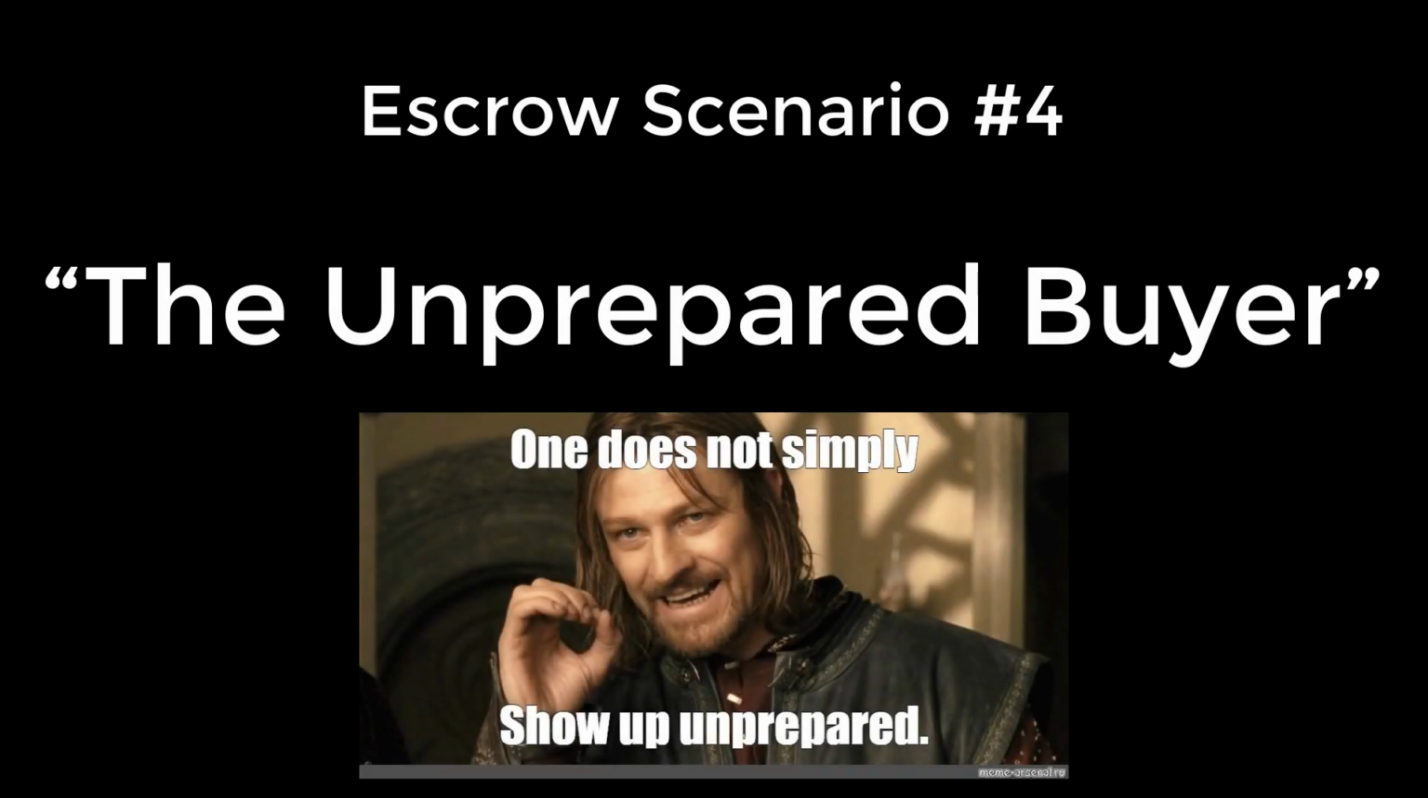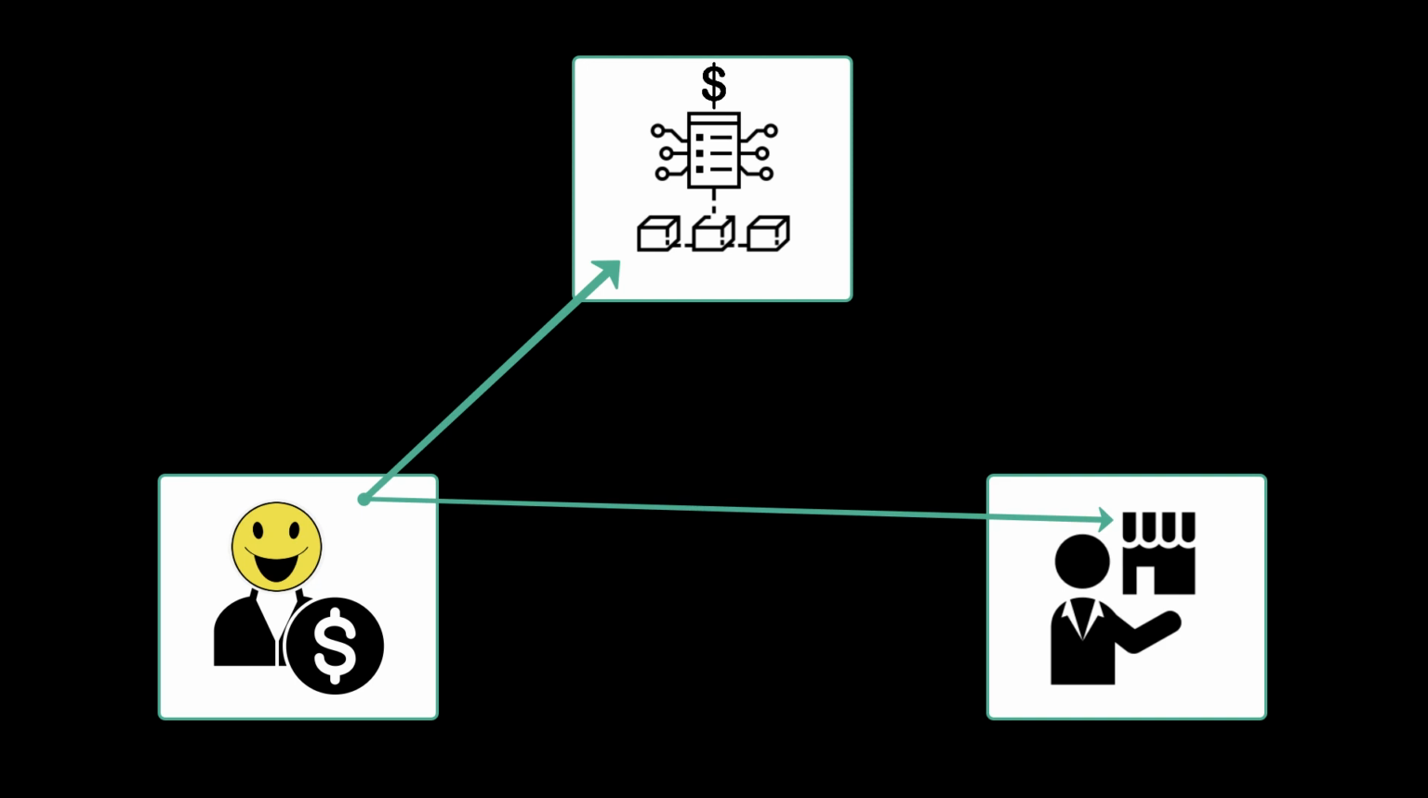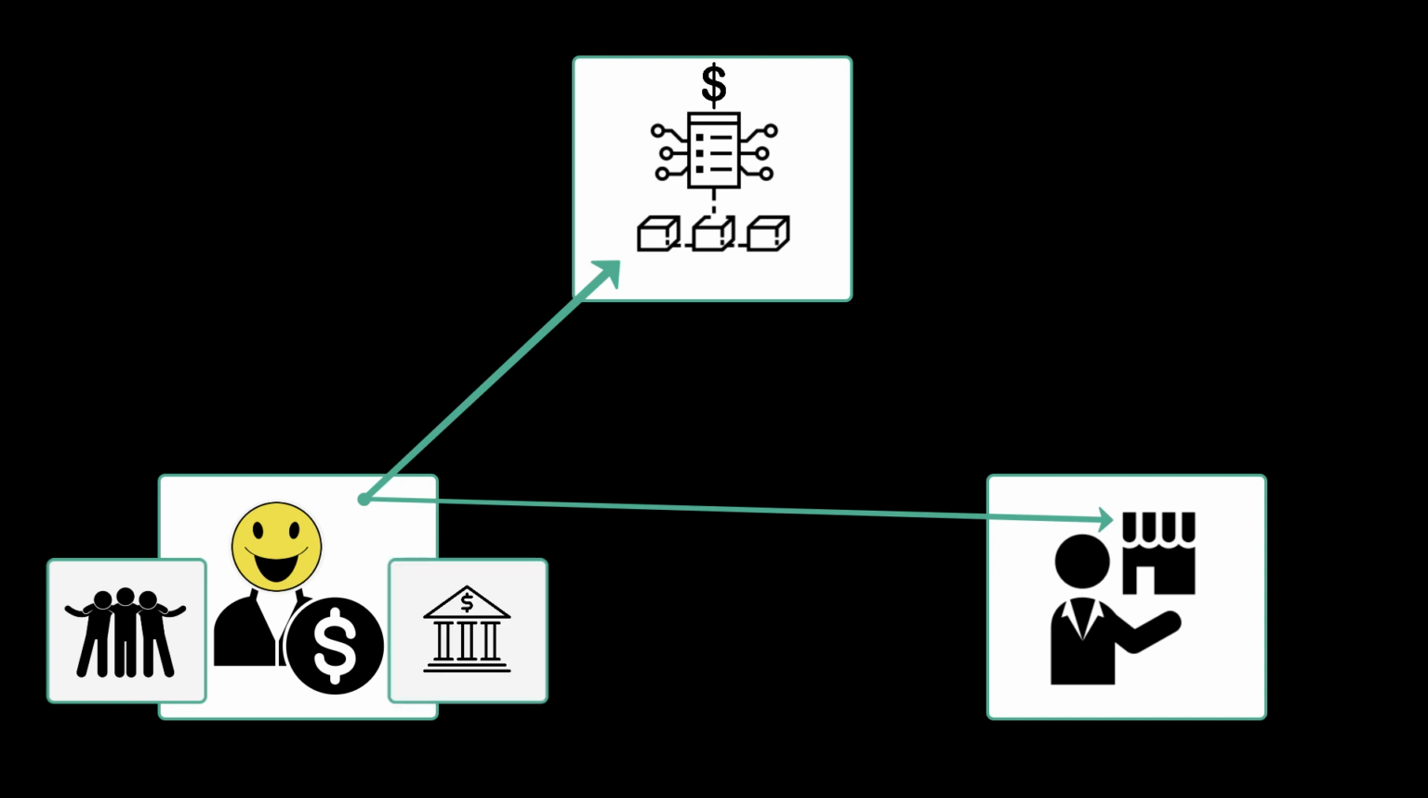Escrow scenario number 4, the unprepared buyer. This is the case of a buyer who is super excited at the beginning of the purchase agreement, sends the earnest money, genuinely plans on purchasing the property, but maybe they were planning to raise the rest of the needed money from friends or family or from some bank, i.e. a financier or a mortgage lender.